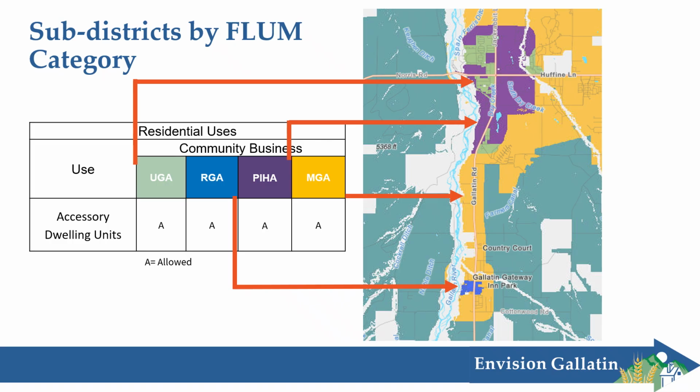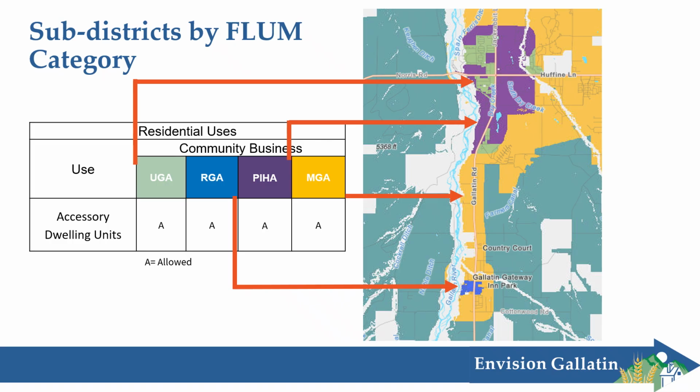Okay, so now how are the future land use map categories and the subdistricts tied together? You'll see throughout the model code some charts that will tie the subdistrict name, so in this example, the community business subdistrict, to the different future land use map categories. Anytime you see community business subdistrict and, for example, urban growth area below, you'll know that the following standards apply to the community business subdistrict in the urban growth areas.